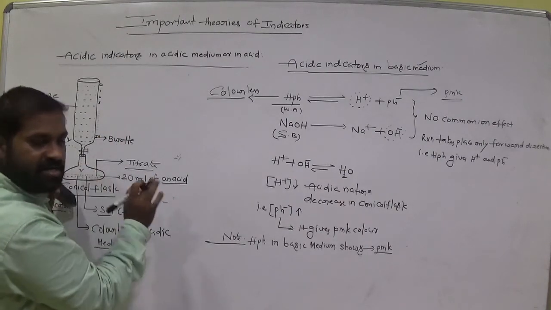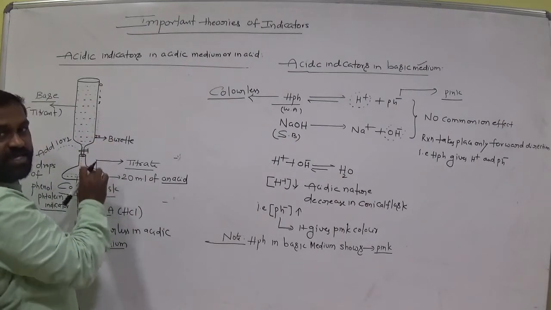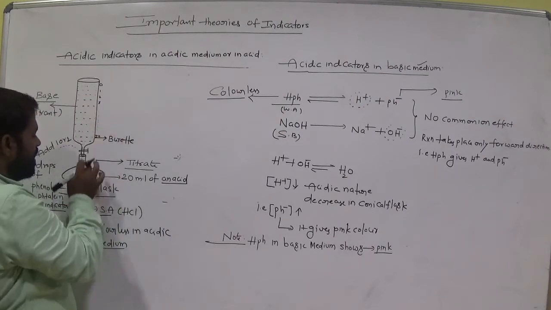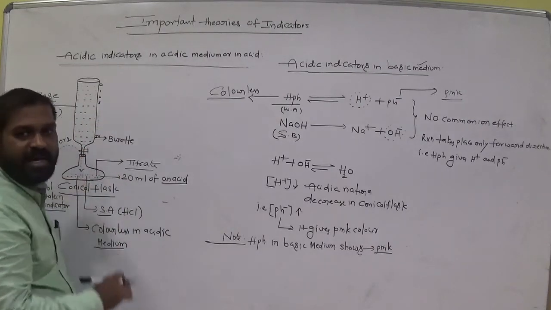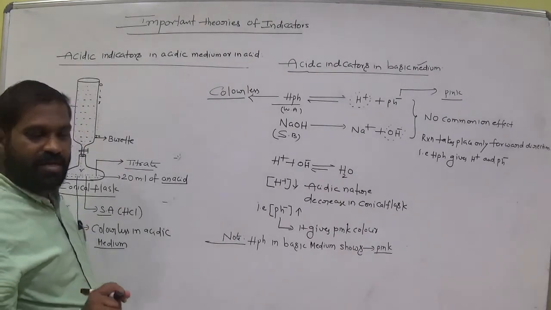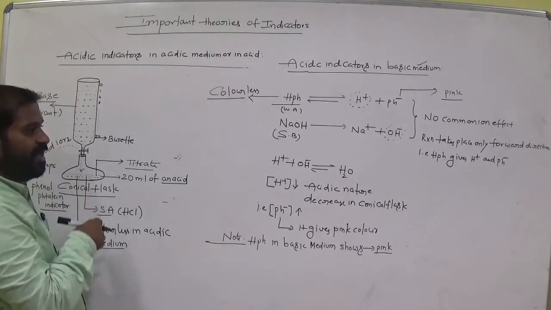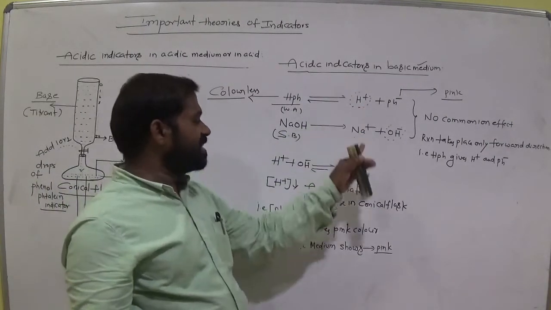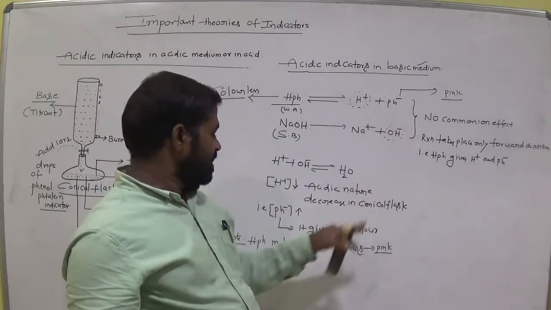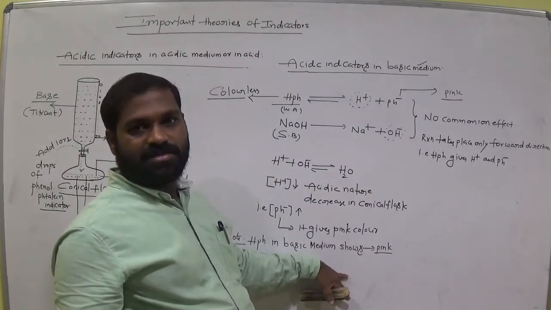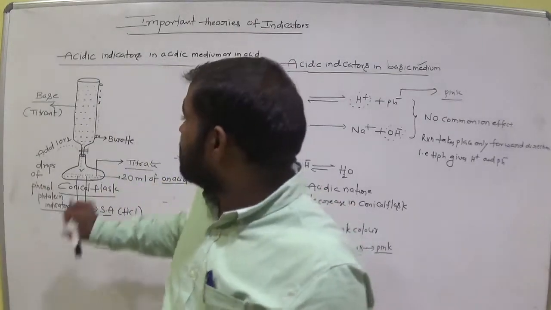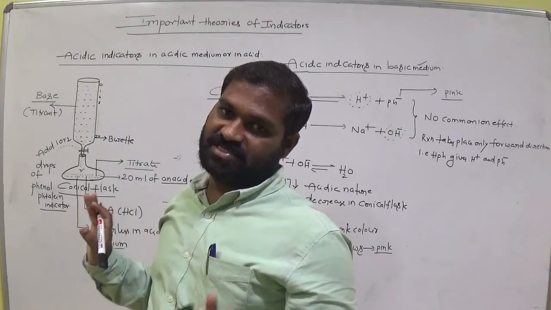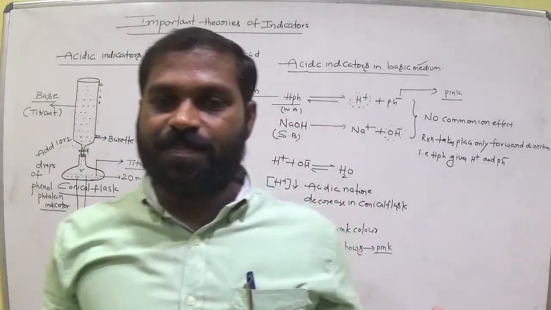The reaction is completed. Now we add just 1 OH minus, or 0.1 ml of OH minus. That means in the solution OH minus ions are now higher. So OH minus ions being high means the solution becomes basic. So in the basic medium, the Ph minus ion concentration is high, so it clearly gives pink color. Then we can stop the titration and measure the reading in the burette. That means how much ml of base we added into the conical flask. Okay. Is it clear, all of you?